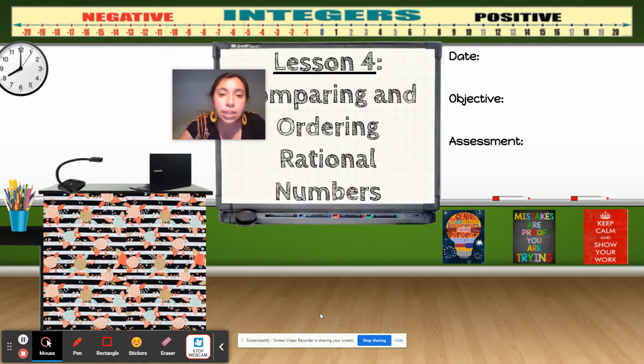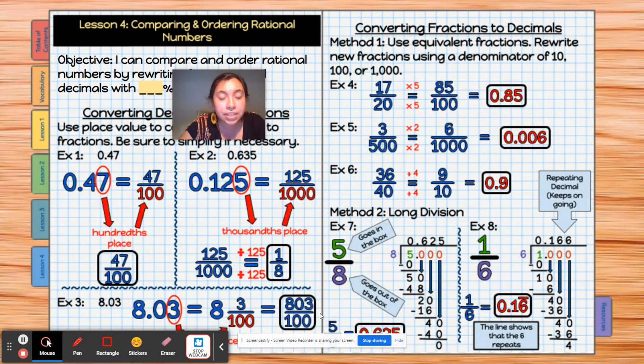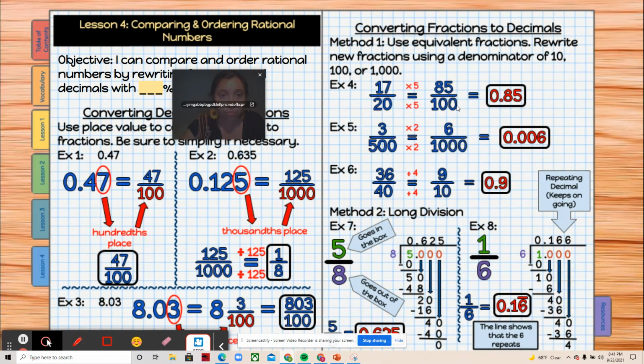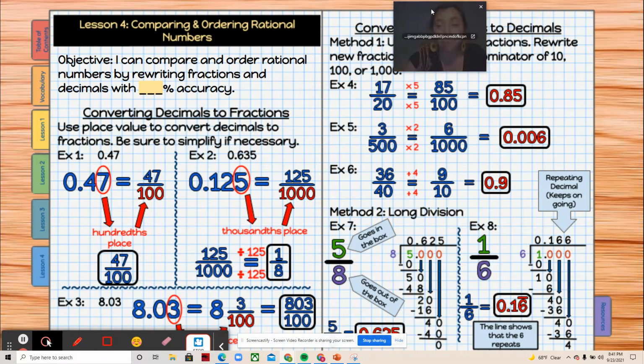Okay, so we're in lesson 4, and now we're comparing and ordering rational numbers. Our objective is: I can compare and order rational numbers by rewriting them in decimal form, rewriting fractions and decimals with accuracy. When we're converting decimals to fractions, this is when things might get a little bit confusing. So it's important that we understand place value. We use place value to determine how to convert decimals. So let's look at 0.47 for an example.